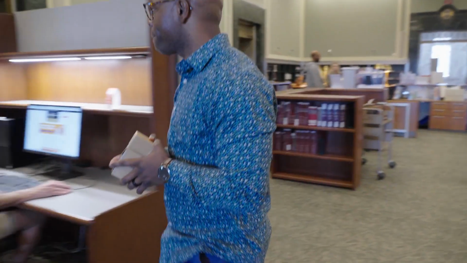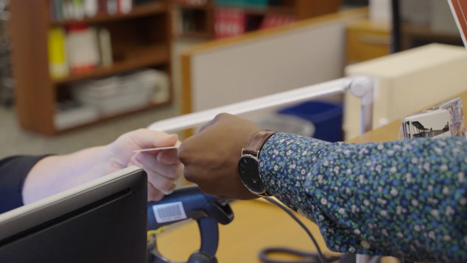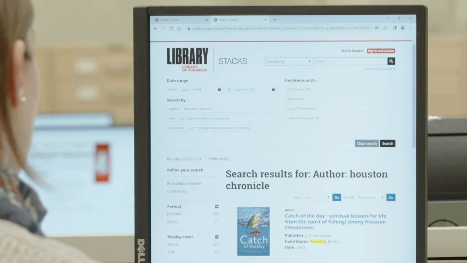Stacks terminals can be found across the library's 3 buildings on Capitol Hill and are available to anyone with a library reader identification card. Here are just a few things to keep in mind when using the library's digital stacks.